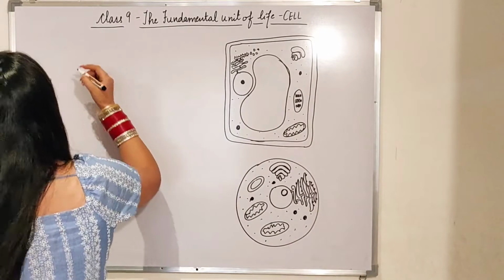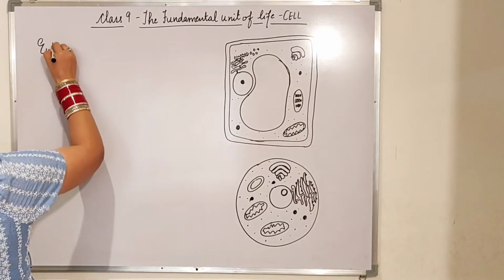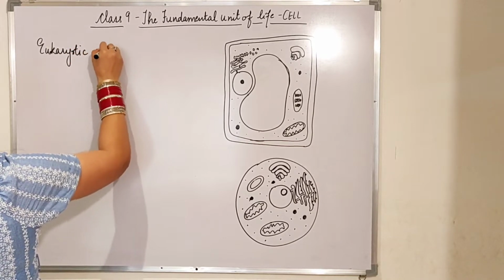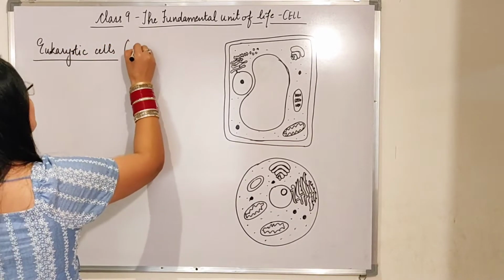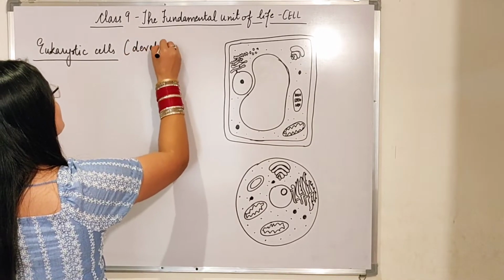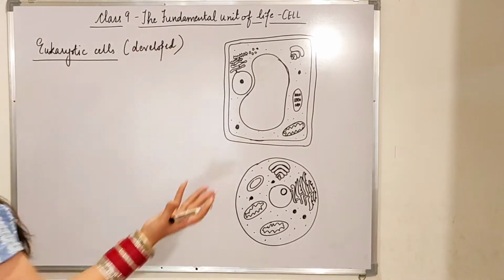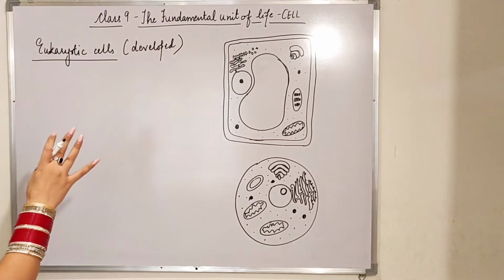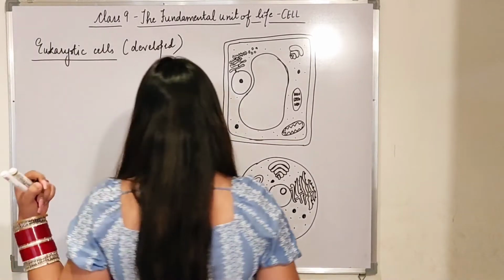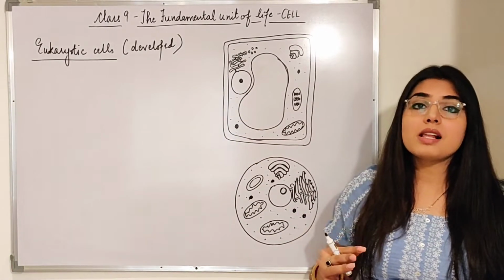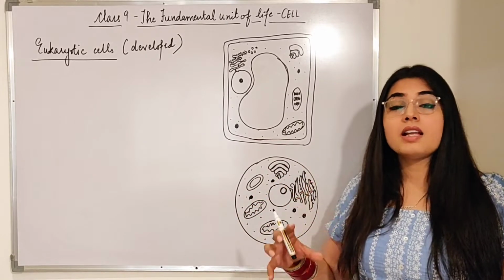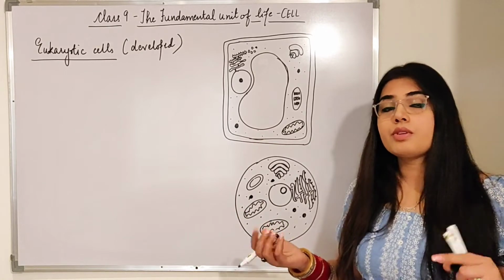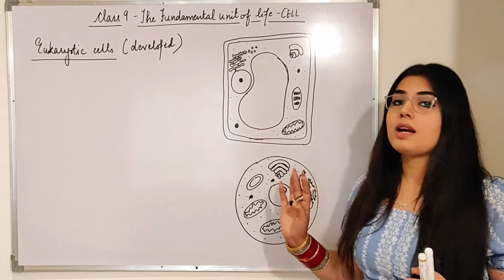In the previous video I told you that eukaryotic cells are very well developed cells. Eukaryotic cells had examples also: plant cells and animal cells. They have membrane bound organelles inside and a very well defined nucleus. If you have not seen those videos, you can watch them and then come back to this part.